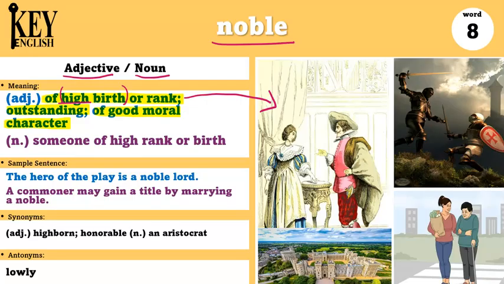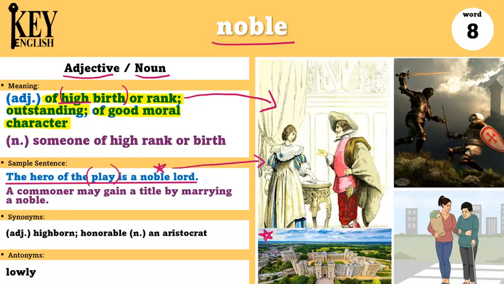One way I could use this word is in this sentence, the hero of the play is a noble lord. So if there was a play a long time ago, and the person who was being an actor in the play was a noble lord. It was someone who was important or born of a high rank. And usually these noble people lived in very big homes like castles.